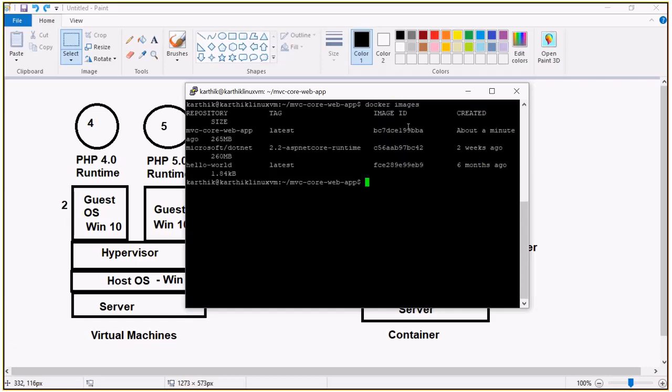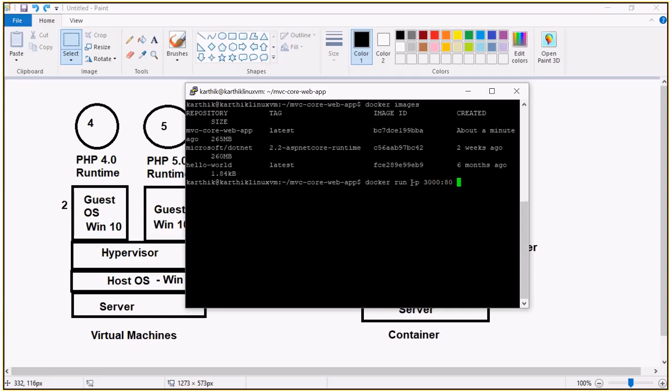Now in order to run this one particular image, you can use Docker run. Okay, I'm giving a port number 3000. That's a default port. And I'm exposing it on port number 80.